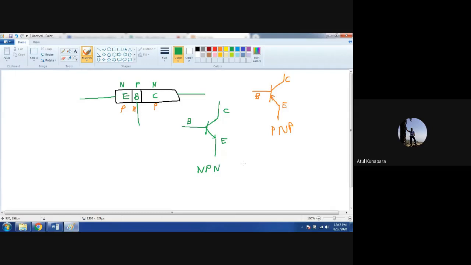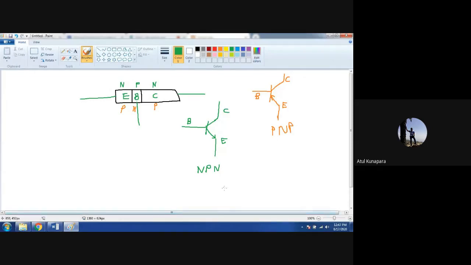Okay, am I making this thing clear to everyone? Can you just reply? Are you able to see the screen that I am showing you right now? I am just showing you the sketch and symbol of that transistor. Okay, so this is about the 2 types of transistor.